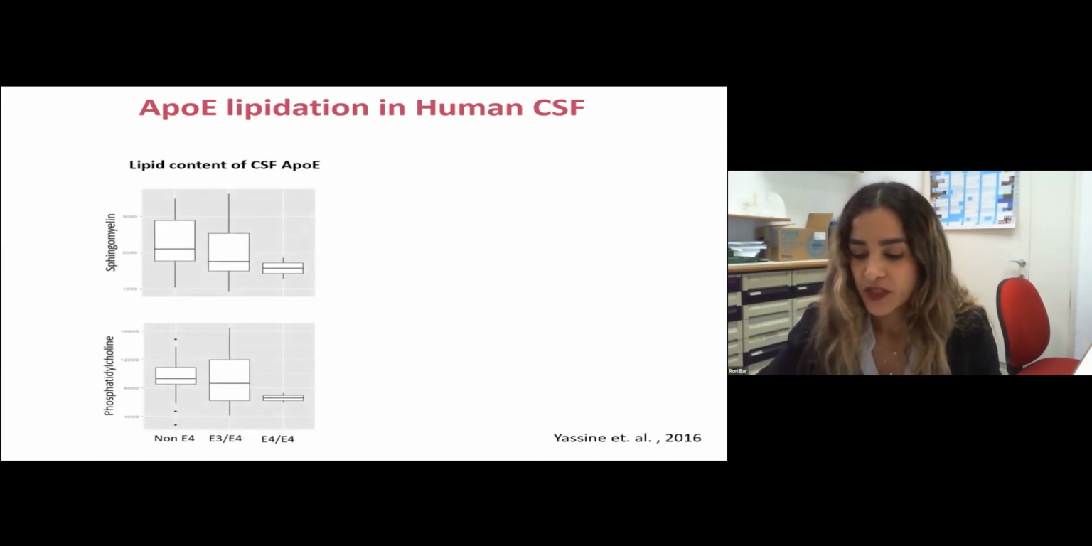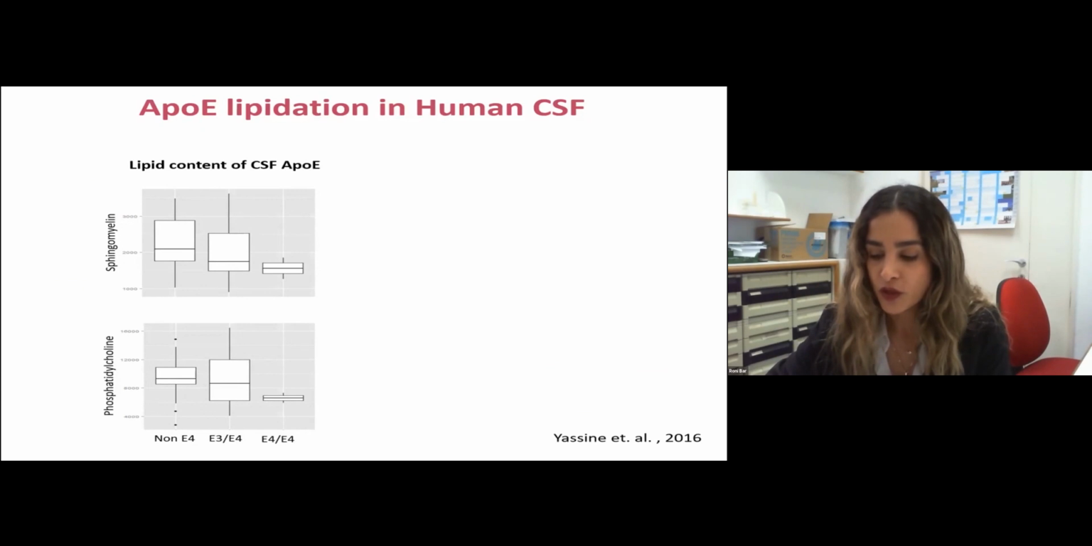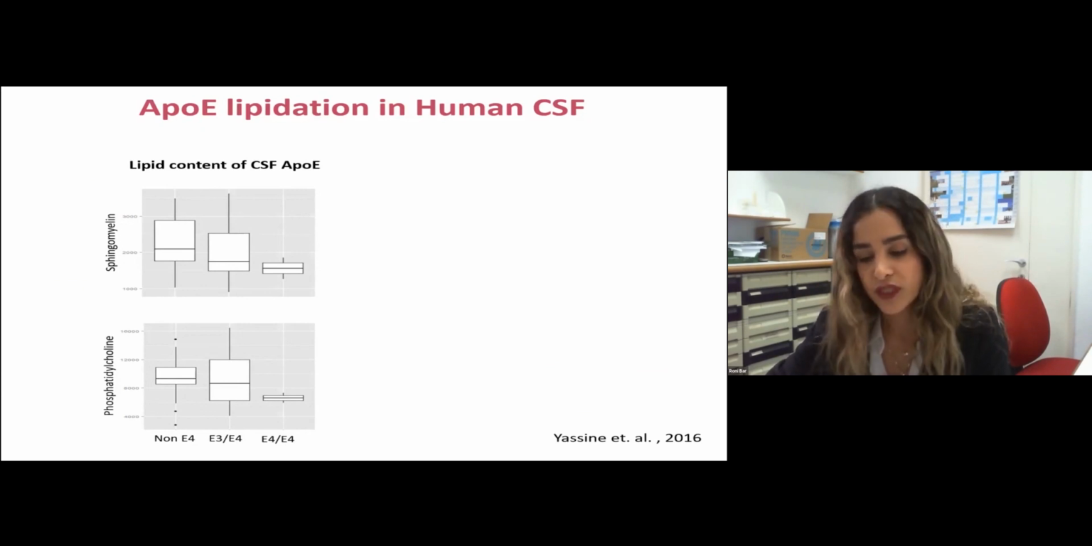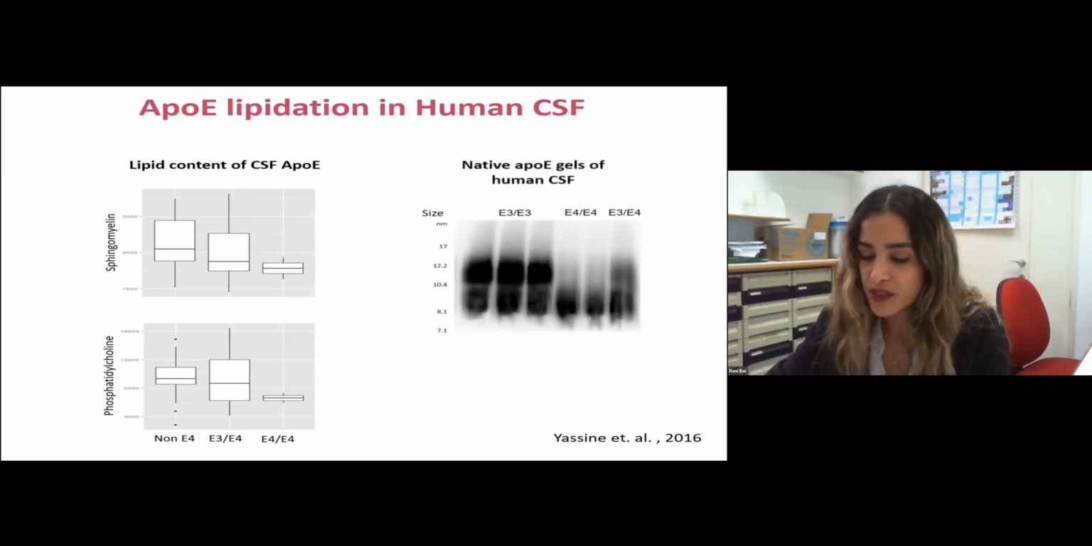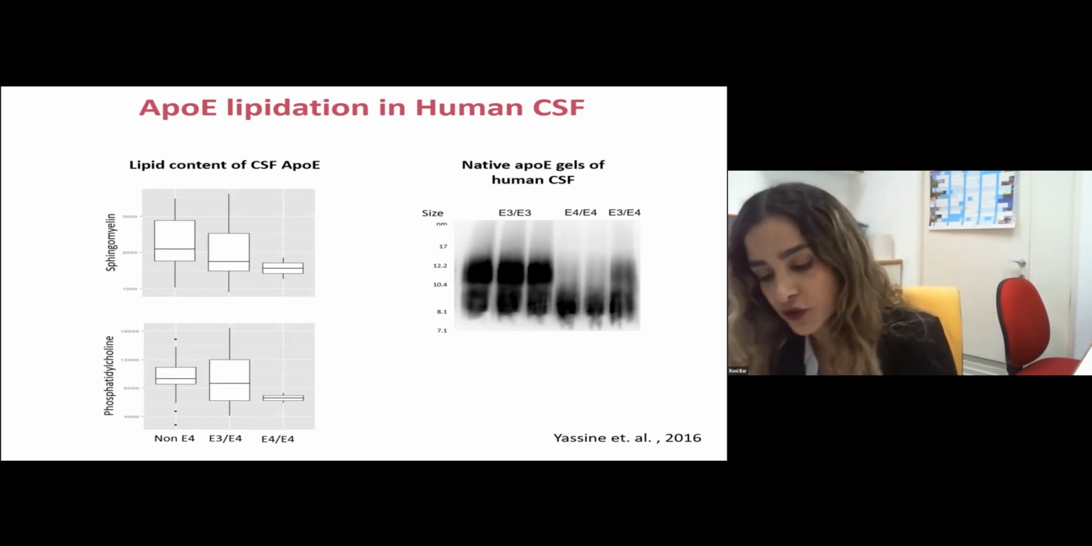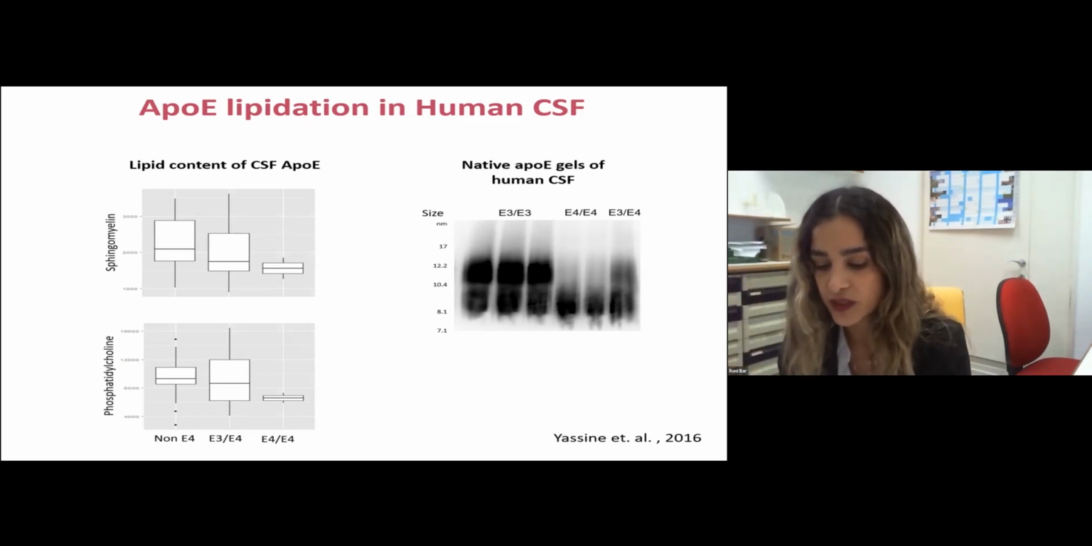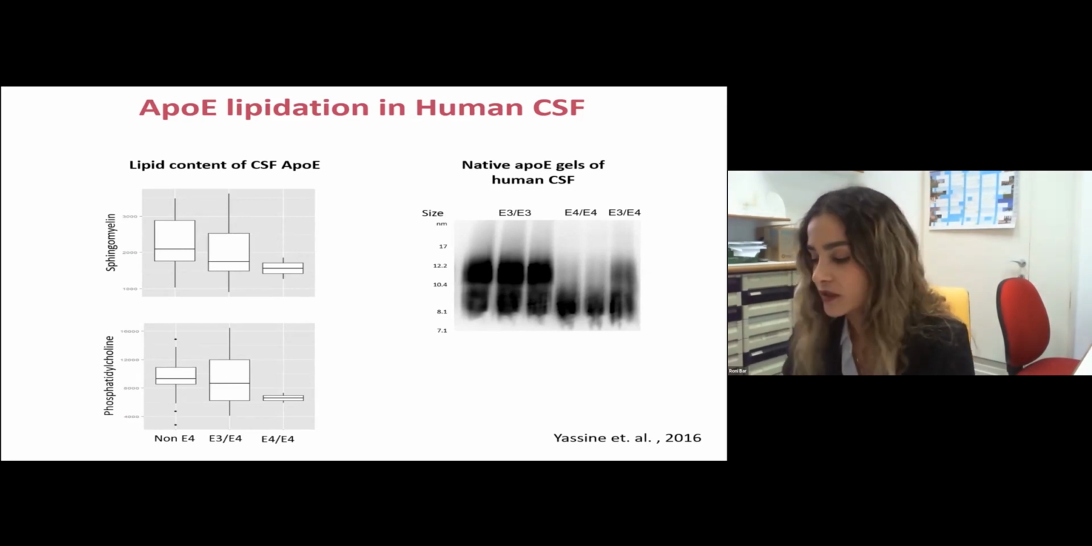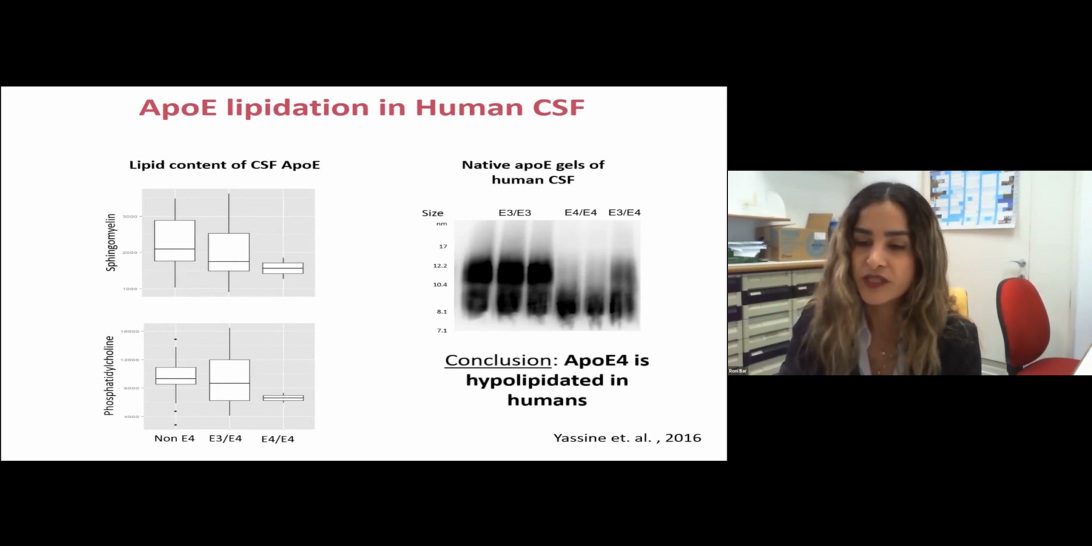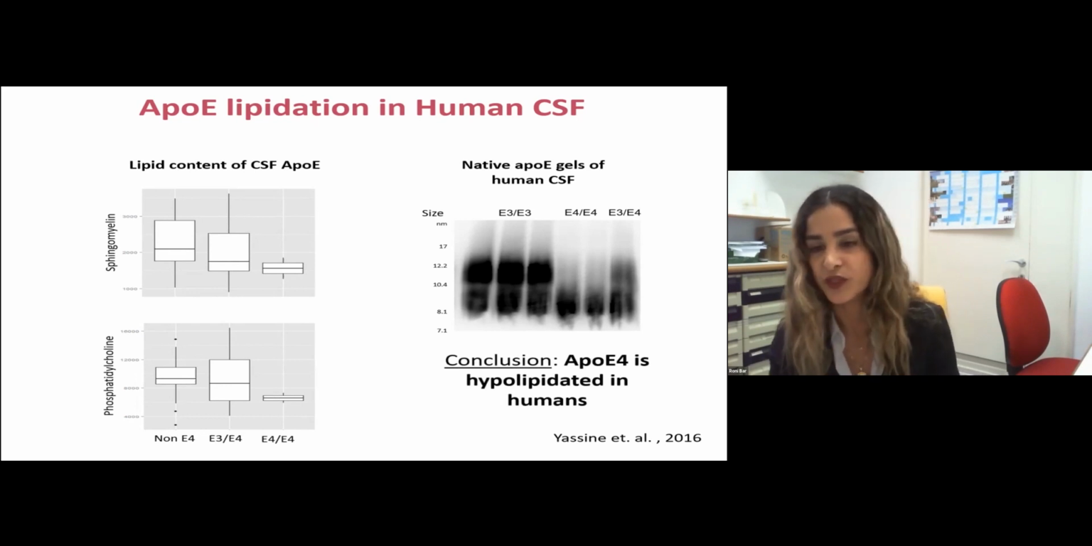Okay, so when we examine the lipid content of the ApoE molecule in human CSF, we can see that the lipid content of ApoE4 homozygotes is significantly lower than the heterozygotes and non-ApoE4 carriers. Another method to examine ApoE lipidation is through native gels. The gels contain no SDS and keep the native form of the molecule. In ApoE3 homozygotes, we can see higher molecular species when compared to ApoE4 and heterozygotes. So our conclusion was that ApoE4 is hypolipidated in humans.